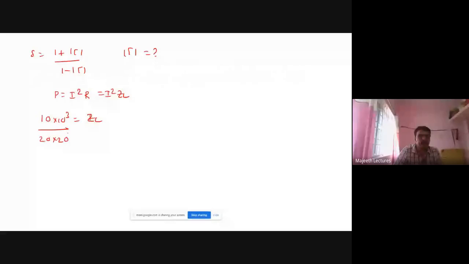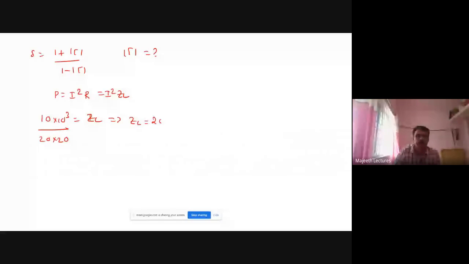I is 20 ampere. 20 into 20, 20 square, 400. So this indicates ZL is equal to 25.